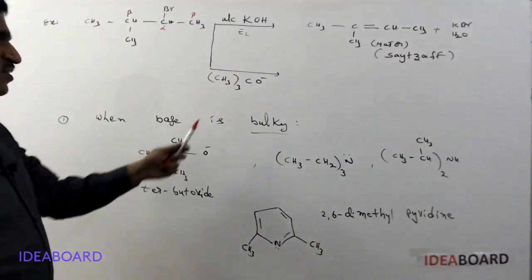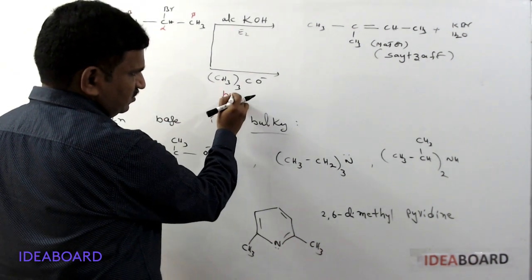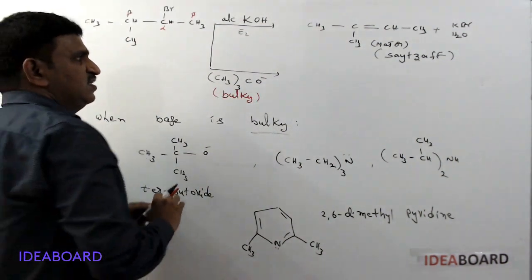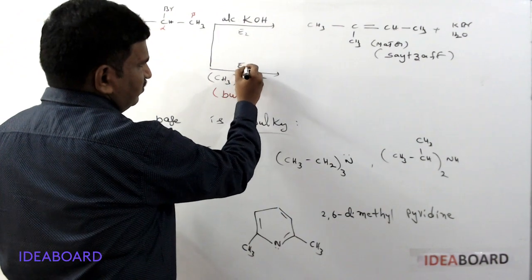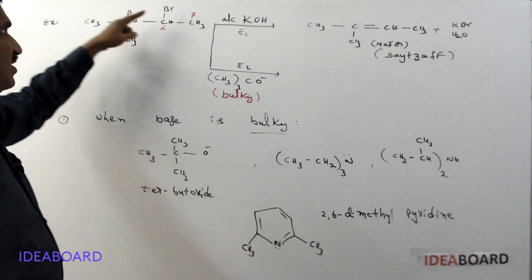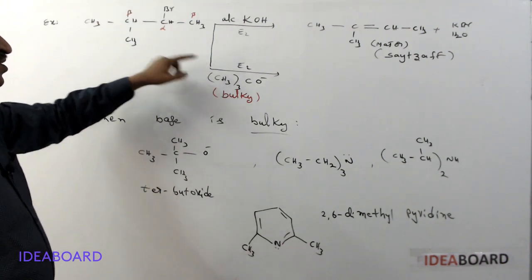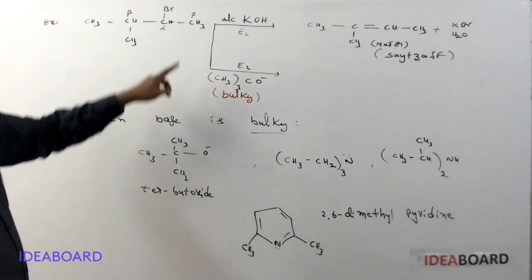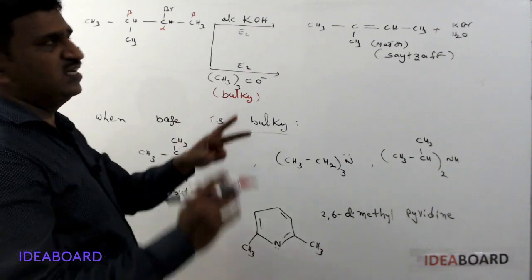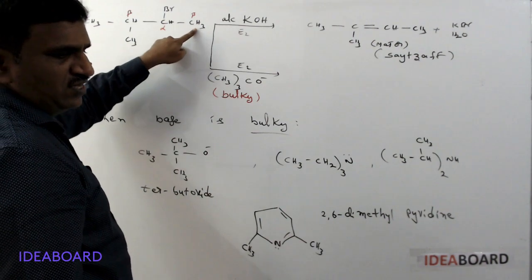And here, suppose a bulky base is present. When the base is bulky, what happens? Then it also undergoes E2 elimination. But because of bulkiness, it cannot attack this proton due to steric repulsions caused by this tertiary butyl group and these groups also. So it will always try to attack the proton with less steric repulsion.